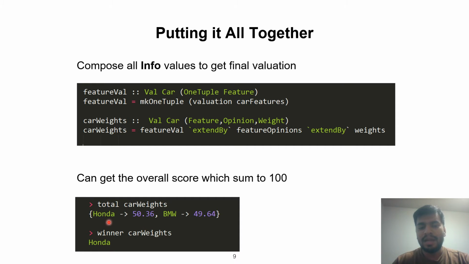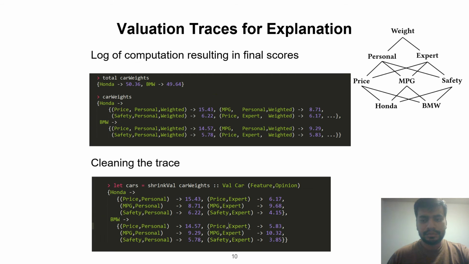So here we see that Honda slightly edges past BMW. And we also have a very convenient function called winner in Mad Max that takes the final valuation and tells us the most preferred alternative, which is Honda here. So if we were only interested in decision making, we would be done now. But we have loftier goals in that we want to explain why Honda was preferred over BMW.